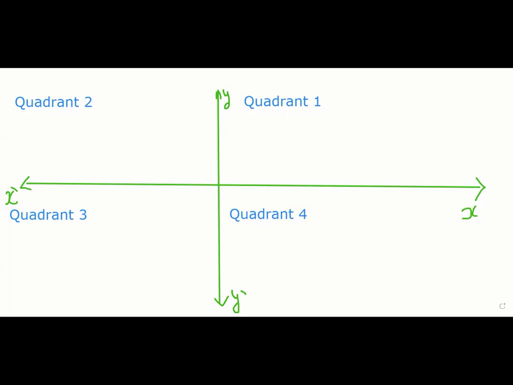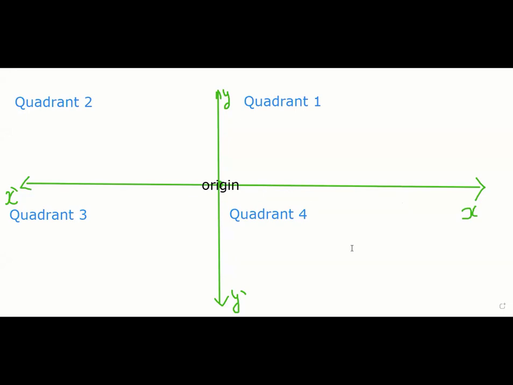Now, how we decide plus, minus and all depends upon the origin. This is my origin, where all coordinates are 0. The center one is the origin. Now, it's just a convention, guys.